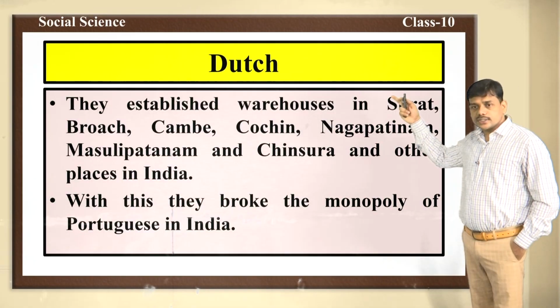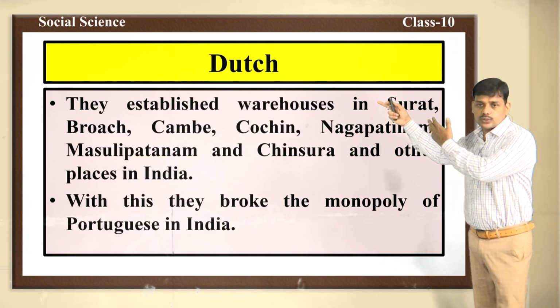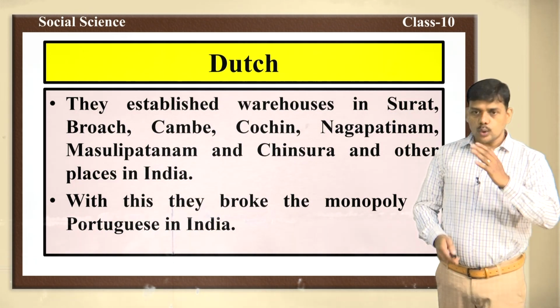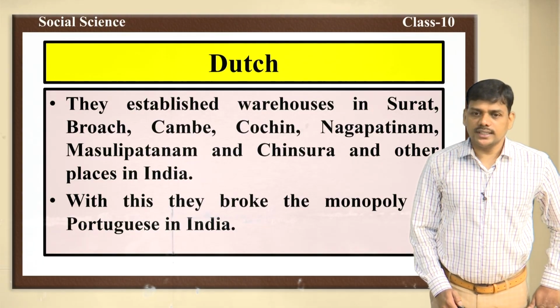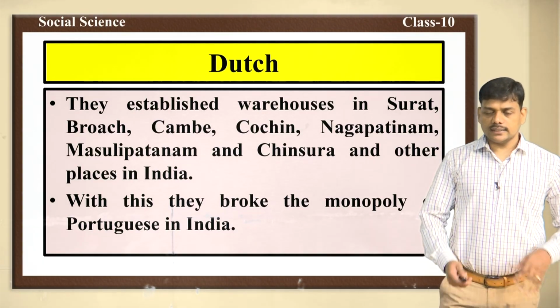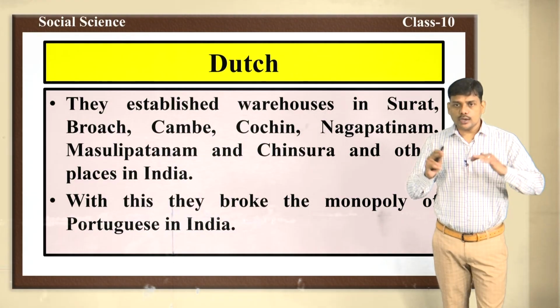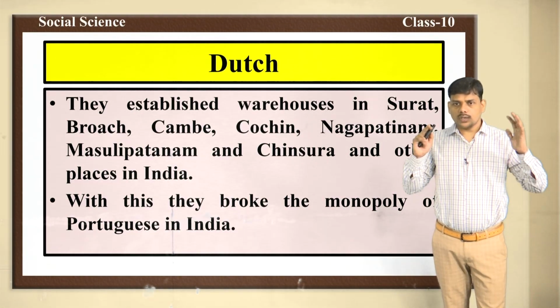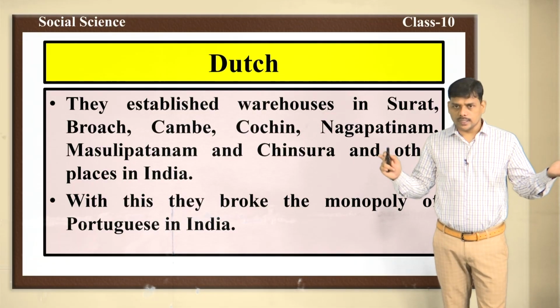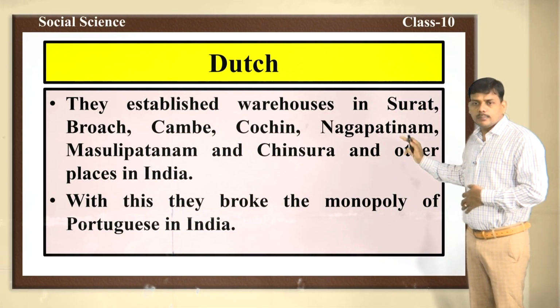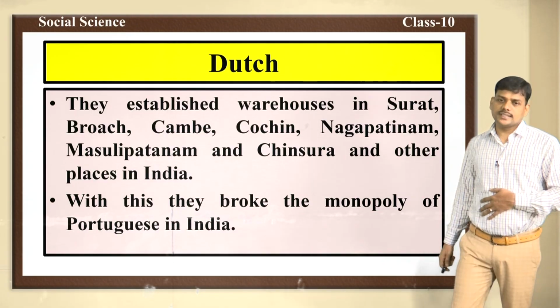They were successful in establishing warehouses in these places, and with this they broke the monopoly of the Portuguese in India. We have already discussed that with the arrival of the Dutch and the British, the Portuguese were not able to compete with them. The Dutch were very powerful and they broke the monopoly of the Portuguese in India.